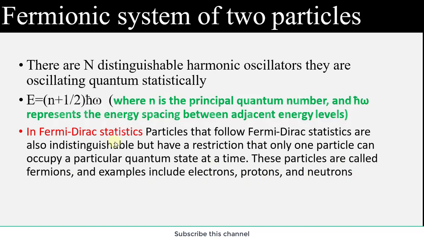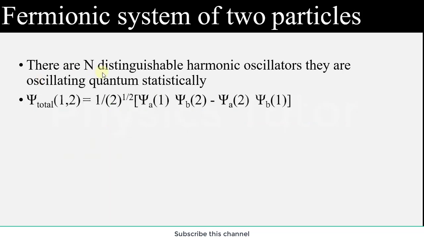All these things we have already studied and reviewed, about the history of quantum mechanical and classical theories of a particle or a system of particles. So this is about only the fermionic system of two particles. Distinguishable harmonic oscillators are oscillating quantum statistically. So their wave function can be represented quantum mechanically here. Here one is the first particle, two is the second particle, and this is the total wave function.